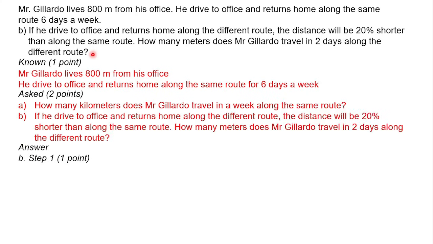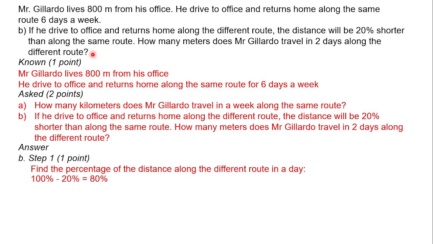Okay, and for the answer, for part B, step 1, just find the percentage of the distance along the different route in a day. How come? Let's say that 100% is the whole distance, the part of Mr. Gilardo's travel.